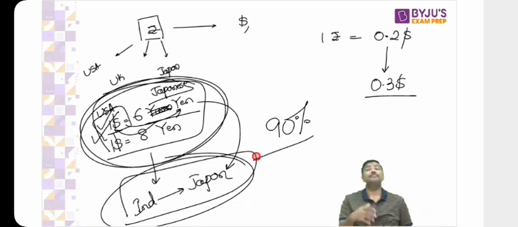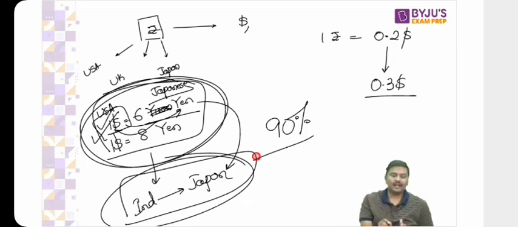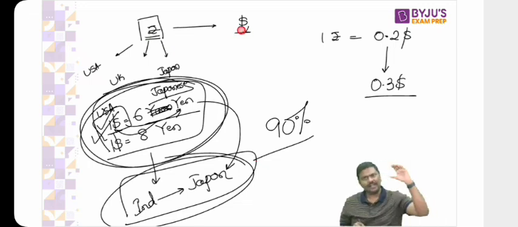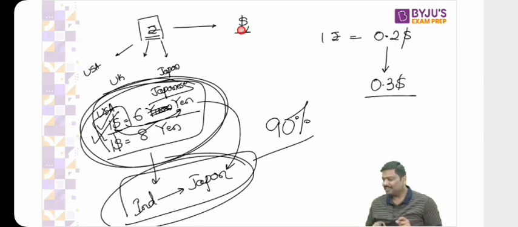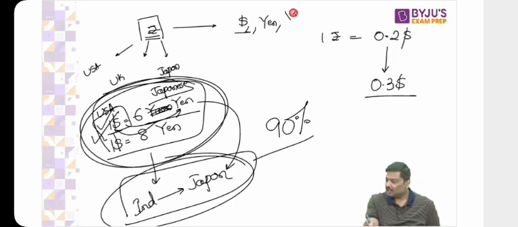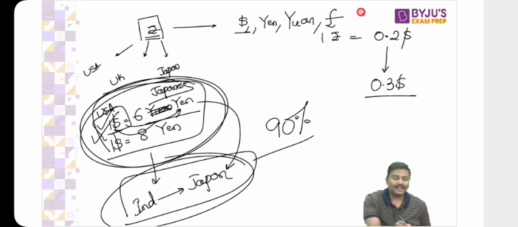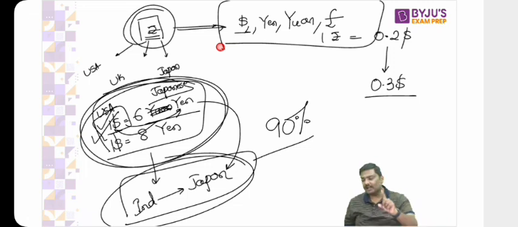Now, what is the point I'm trying to make? Simple idea here. So far we are comparing rupee versus dollar. But is it a fair comparison? I hope you understand. No. Should you not consider yen? Should you not consider yuan? Should you not consider pound? And compare the rupee against a basket of currencies rather than comparing with only one currency.